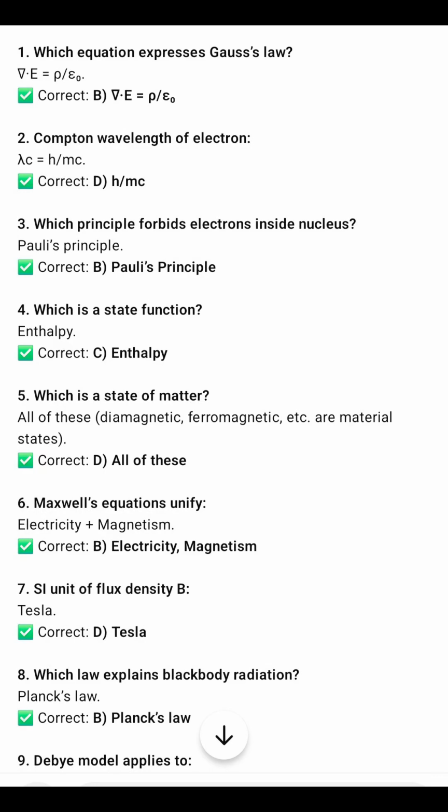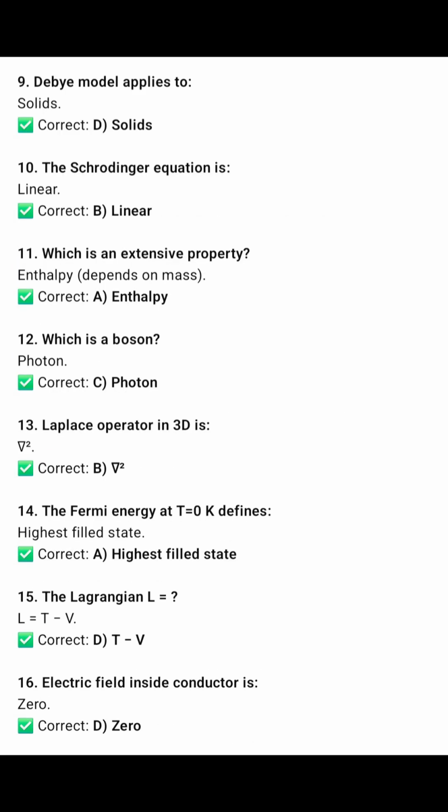Seventh: the SI unit of flux density B is Tesla. Eighth: which law explains black body radiation? Of course, Planck's law. The 9th one is: Debye model applies to solids. And the 10th is: Schrödinger wave equation is linear. So we are going with option B.